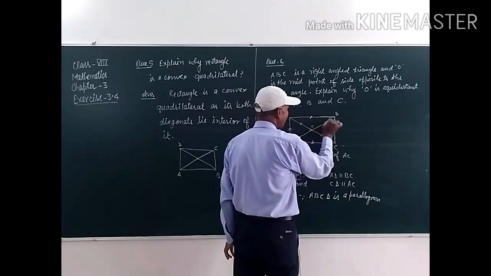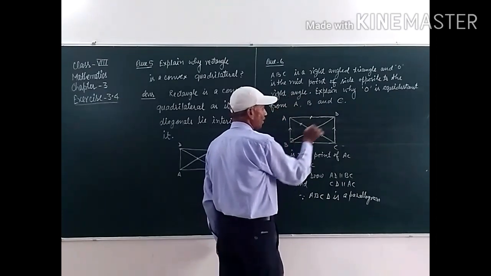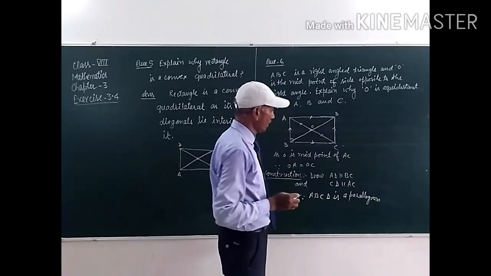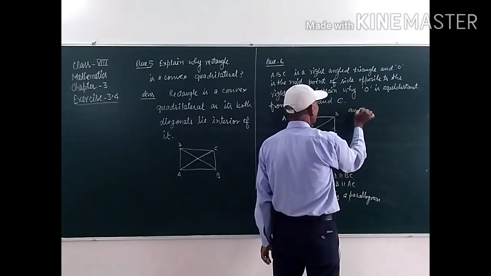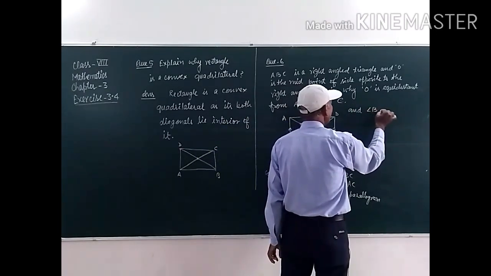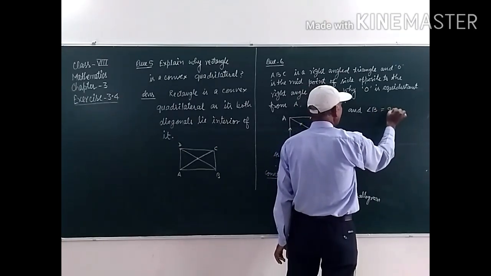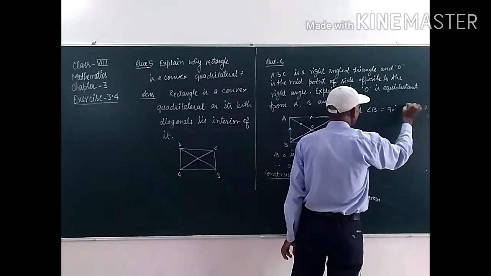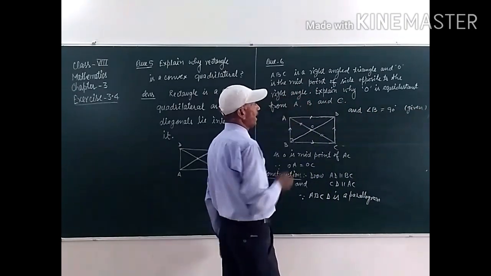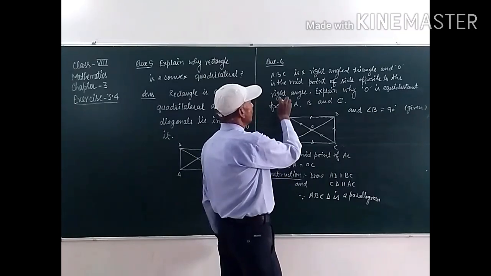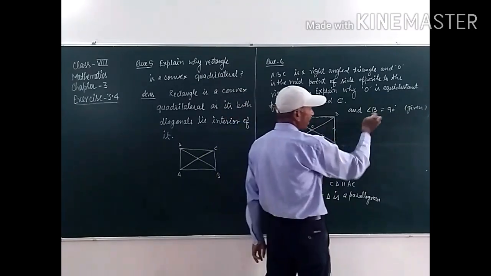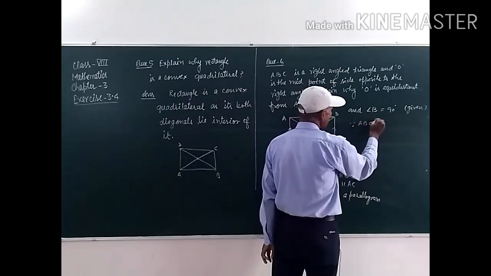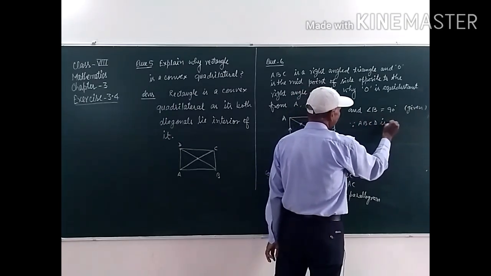Join this diagonal BD. Clear, student? And angle B is equal to 90 degrees. It is given, student, that B is a right angle. Clear? So angle B is 90 degrees. Therefore, ABCD is a rectangle.